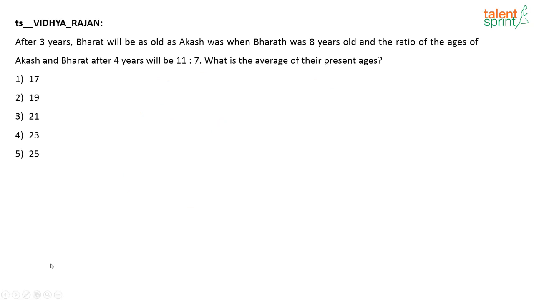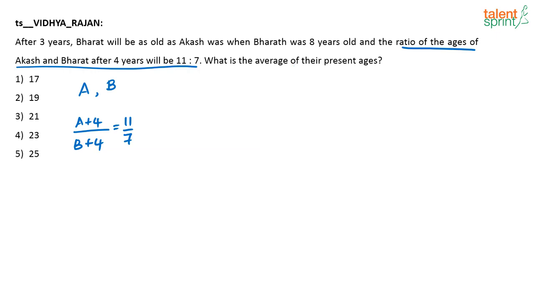Now read the question. What is given here? After 3 years, Bharat will be as old as Akash was when Bharat was 8 years old. And the ratio of ages of Akash and Bharat after 4 years will be 11:7. What is the average of their present ages? Let us assume that the present ages of Akash and Bharat are A and B. Now this statement is very easy: the ratio of ages of Akash and Bharat after 4 years will be 11/7. It is very easy to frame this equation.